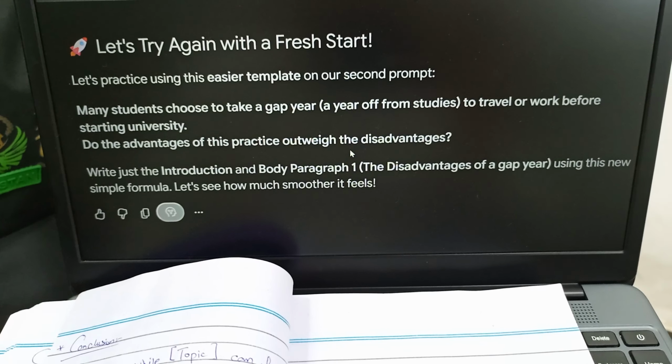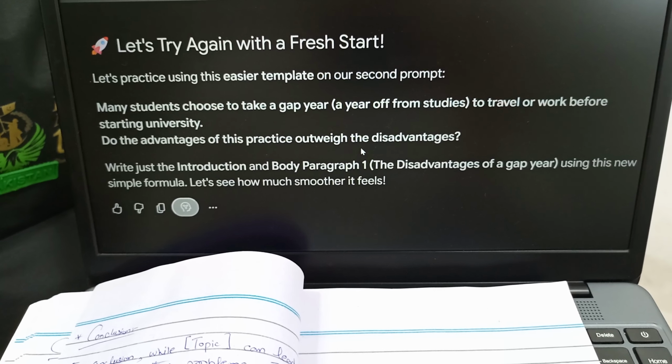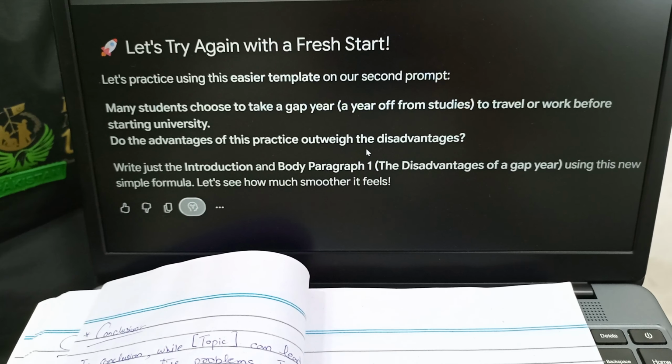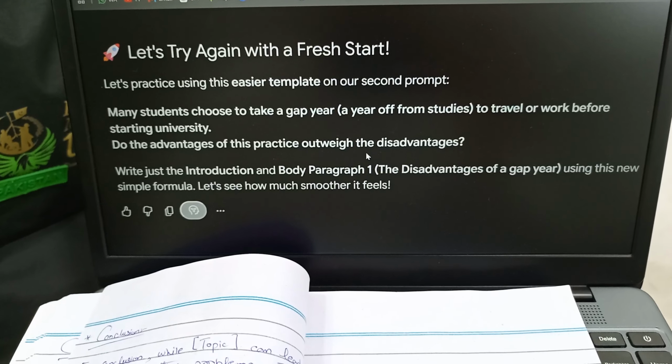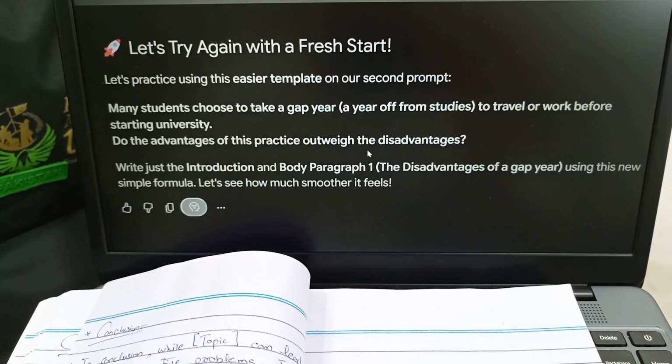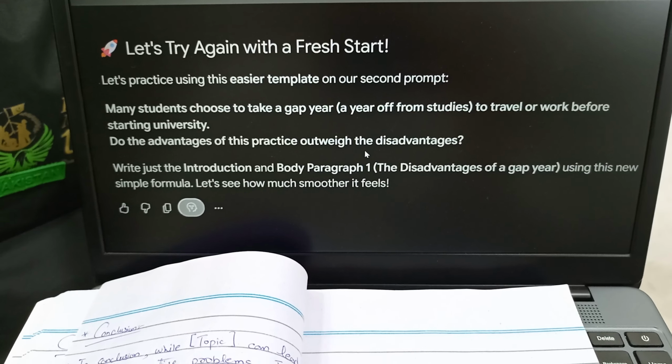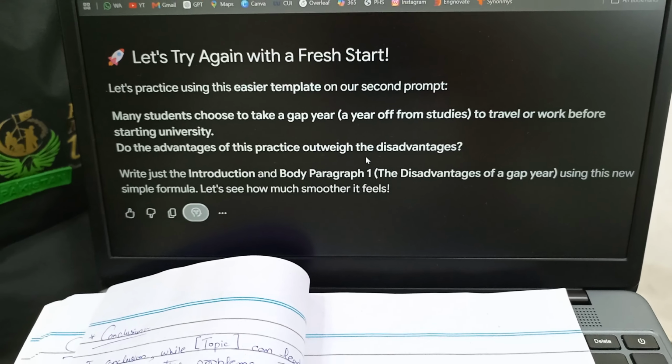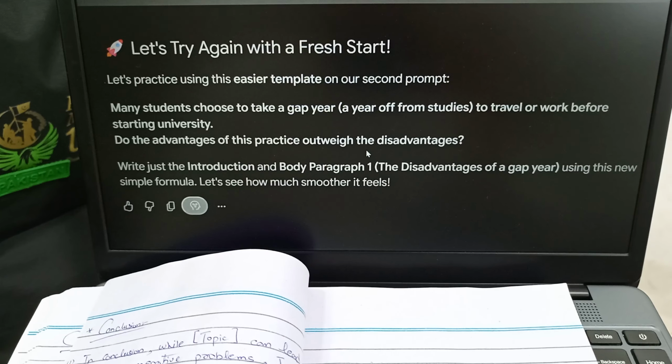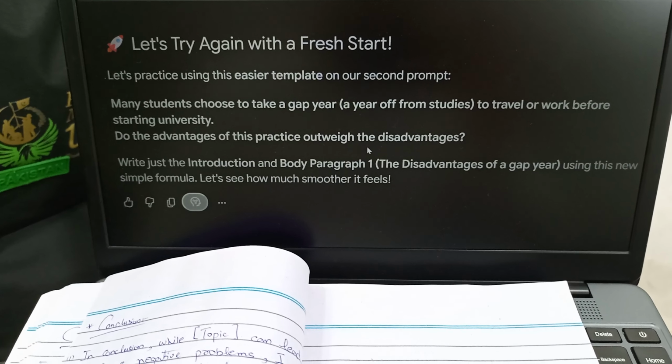So that's all about our writing task 2. We have already discussed the opinion essay as well as the discussion essay in our previous lectures, and today we discussed the advantages and disadvantages essay. In upcoming lectures we will discuss the problem and solution essay as well as the two-discussion essay.